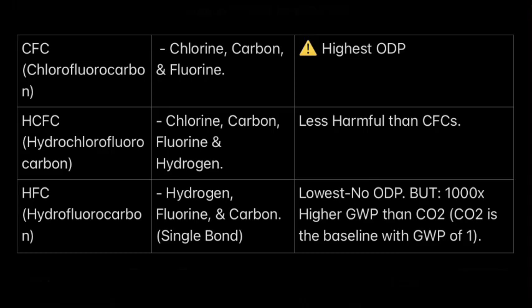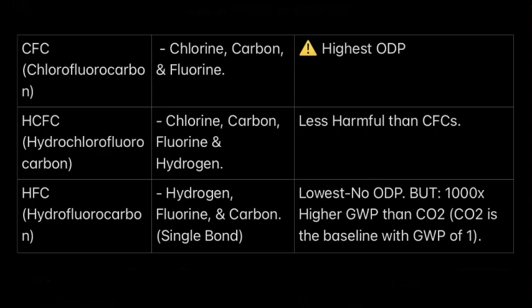HFC, hydrofluorocarbons, remember, this is where they stop. The refrigerants no longer have chlorine in them. So you got hydrogen, you got fluorine, you got carbon. It's got the lowest to no ODP, which means some of these, and be aware, these are groups. So HFC, CFC, there's groups of refrigerants that fall under that.